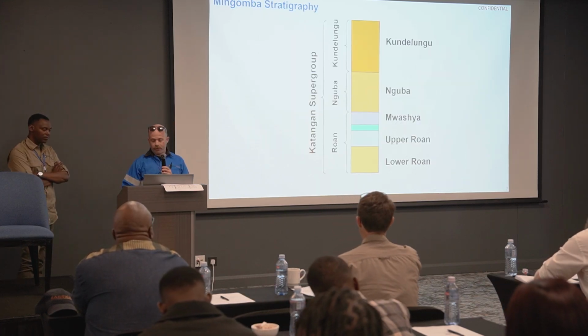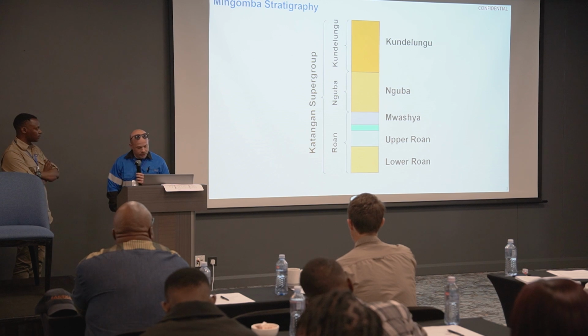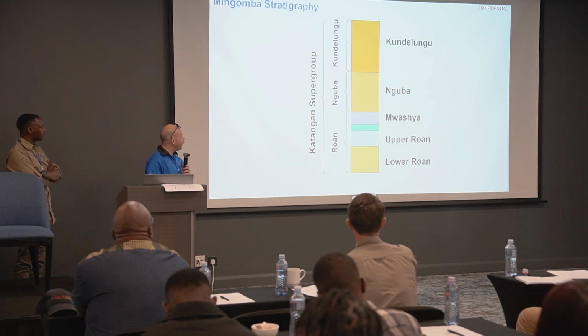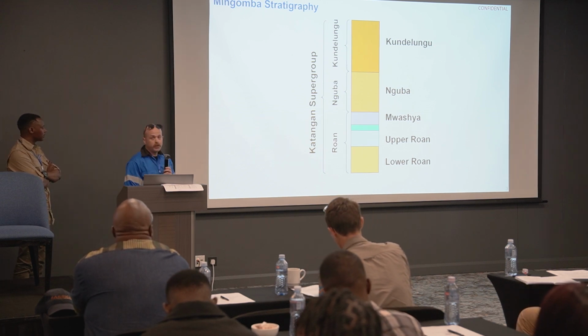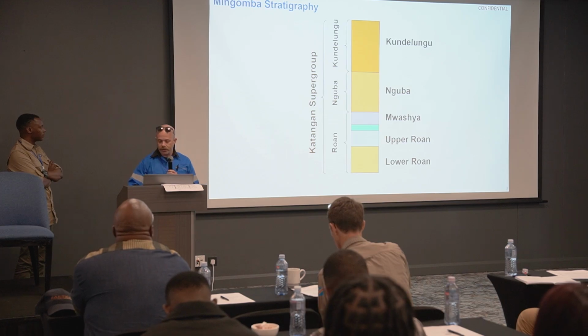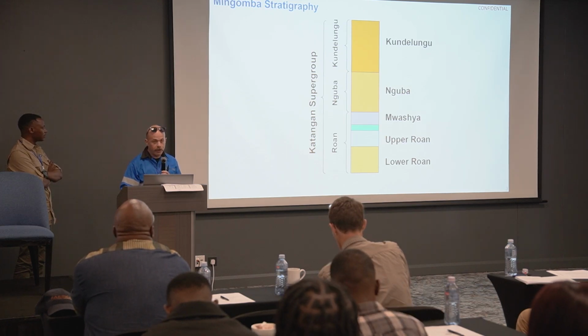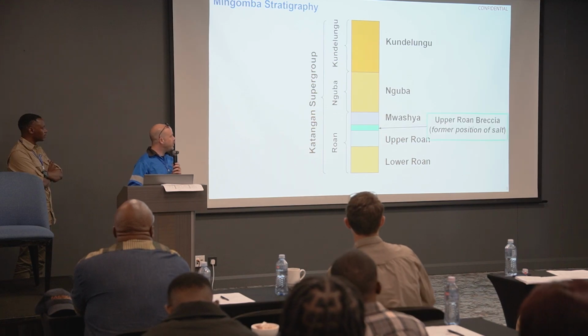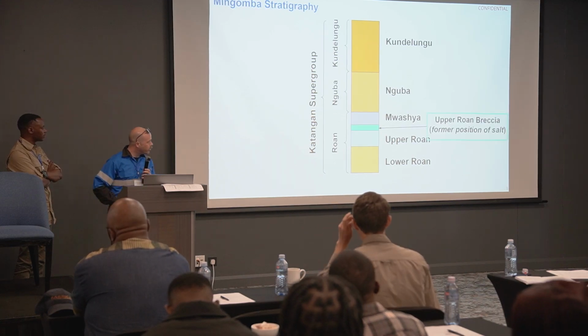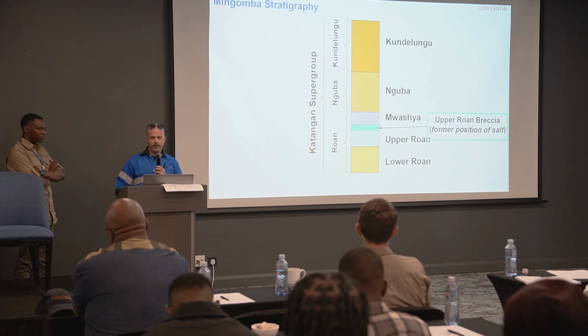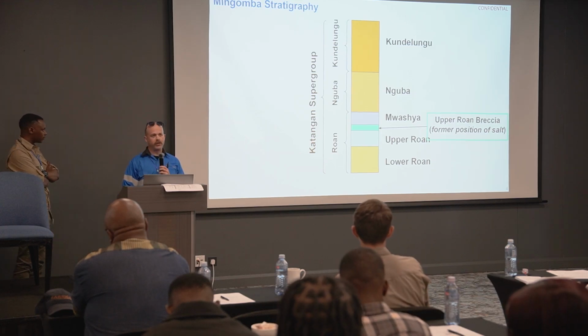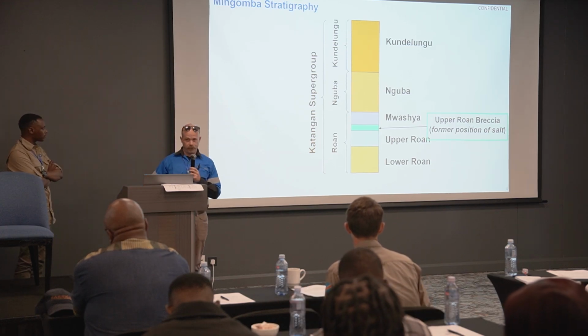I want to start with a refresher of the regional stratigraphy of the Katangan Basin. Most of you know this from school, but the three units that we're going to be focusing on here this morning are those ones above the green unit there, which, in our terminology at Mingomba, we call the upper Umbrecha, but it essentially represents the former position of the thick accumulation of evaporites.